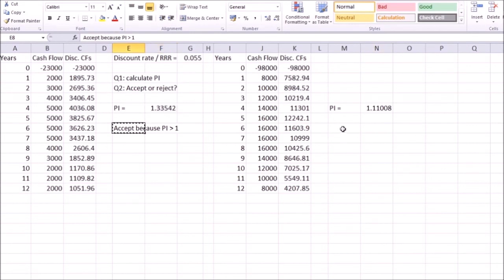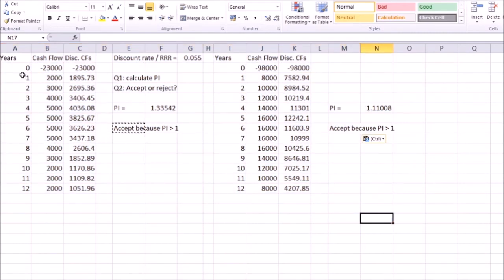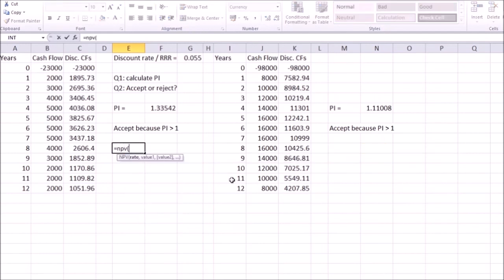We can accept this project because profitability index is greater than 1, but if we have to choose between one of these two projects, if these two projects are mutually exclusive, if we cannot accept both of them, then there might be some problem. Let's calculate NPV. Equals NPV, open the brackets, rate, comma, and select the values starting from cash flow number 1. We just take into account the regular cash flows because the formula discounts by the rate automatically, and we have to remember to add the initial costs by hand.